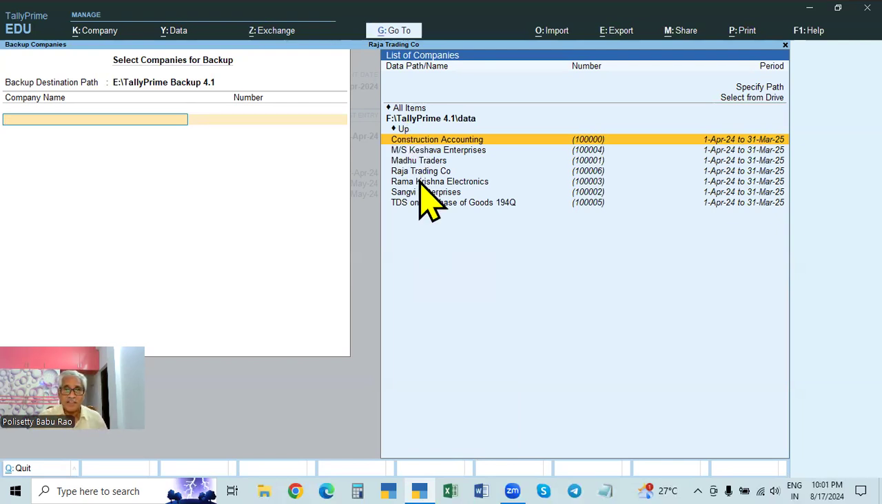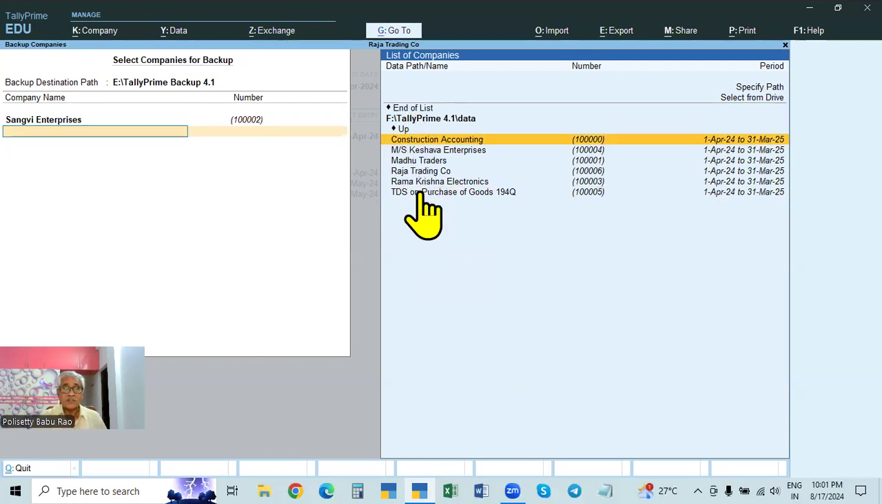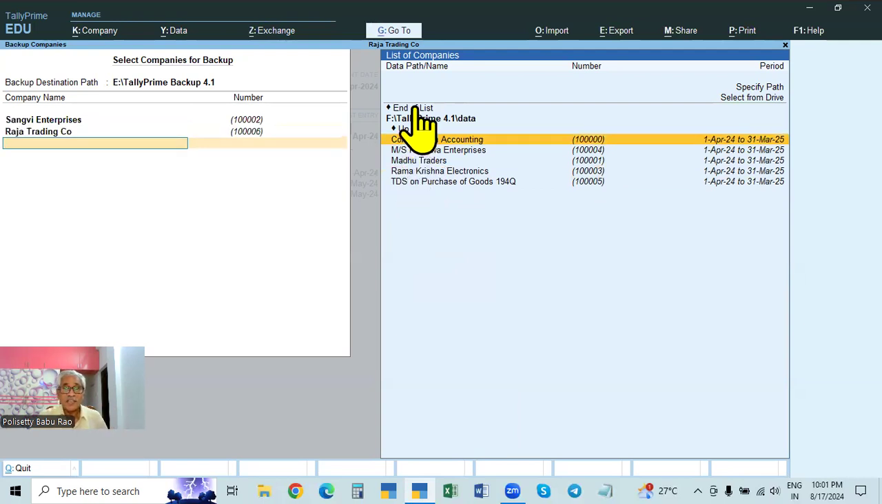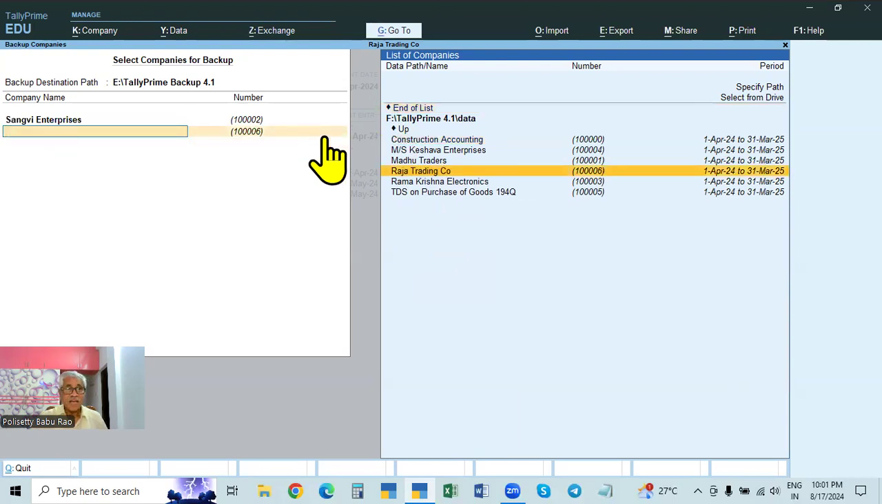See here. The first time you back up all the companies. So you select here the companies to back up. Company name and number will come automatically. But the first time, select all. If you want to select one, select this, then the end of list. If you want to select one more, select that also, then show end of list. Only these two will be selected.